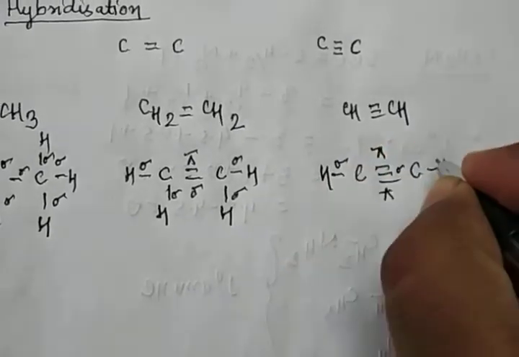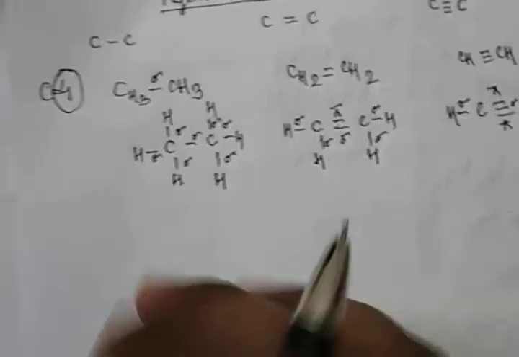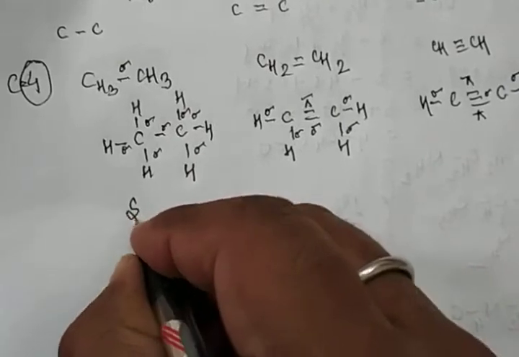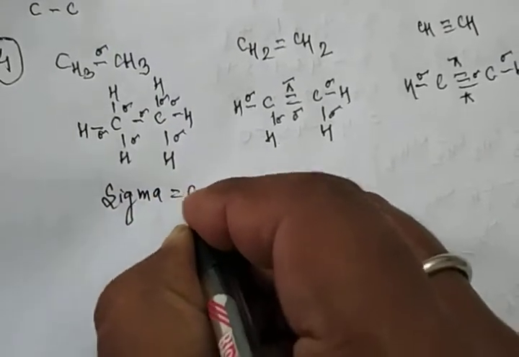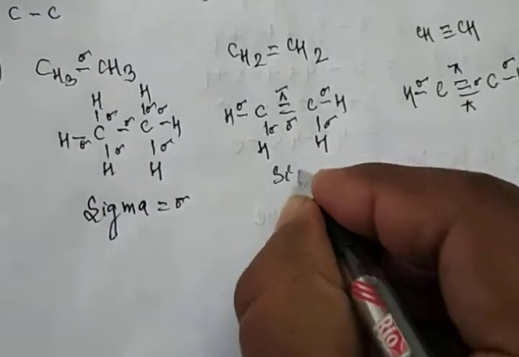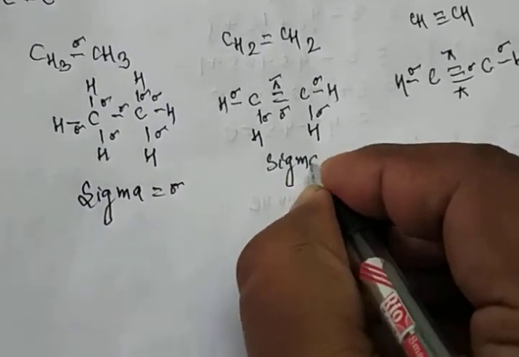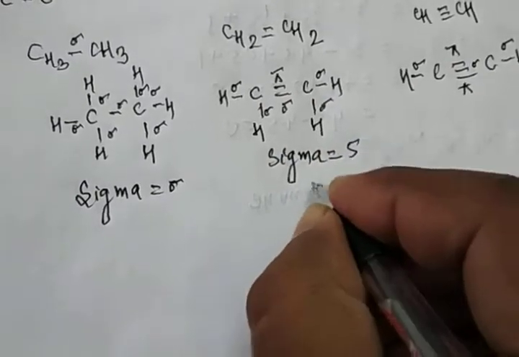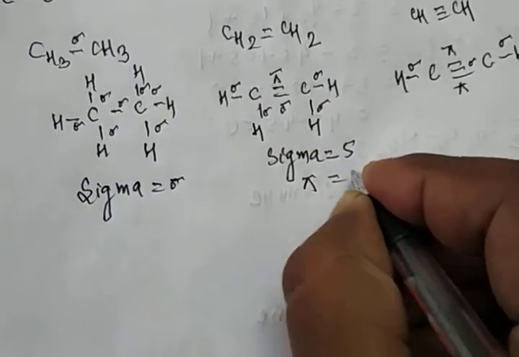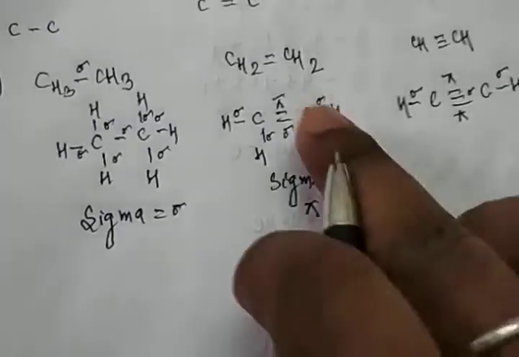So how many sigma bonds are there? Here sigma is 7. In this case, sigma bonds are 1, 2, 3, 4, 5 and the pi bond is 1.